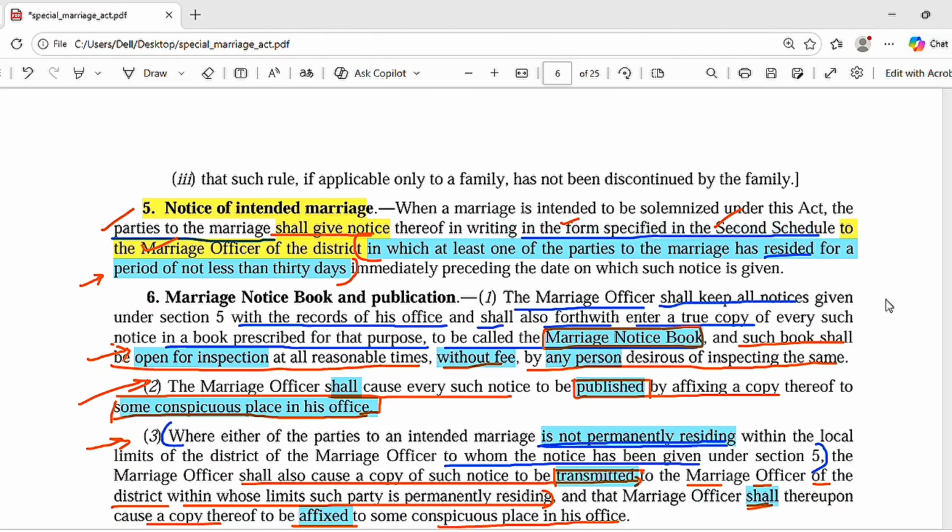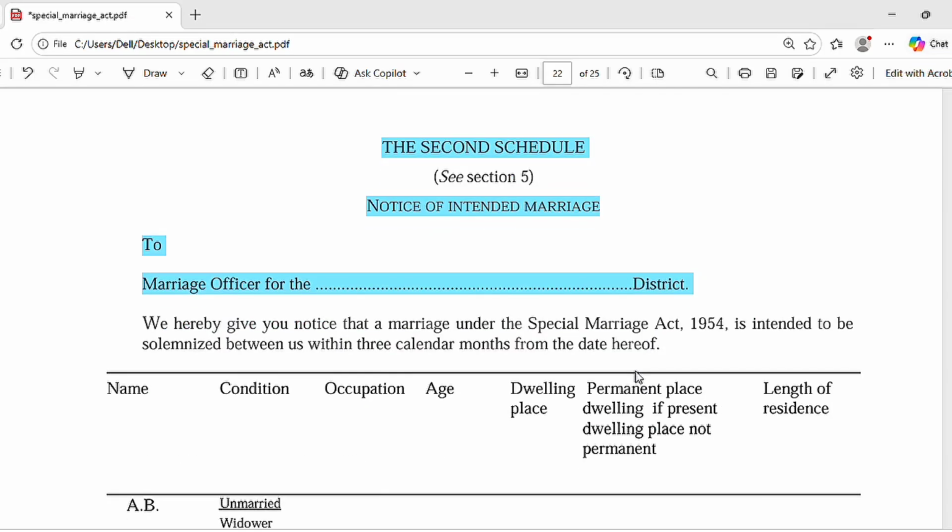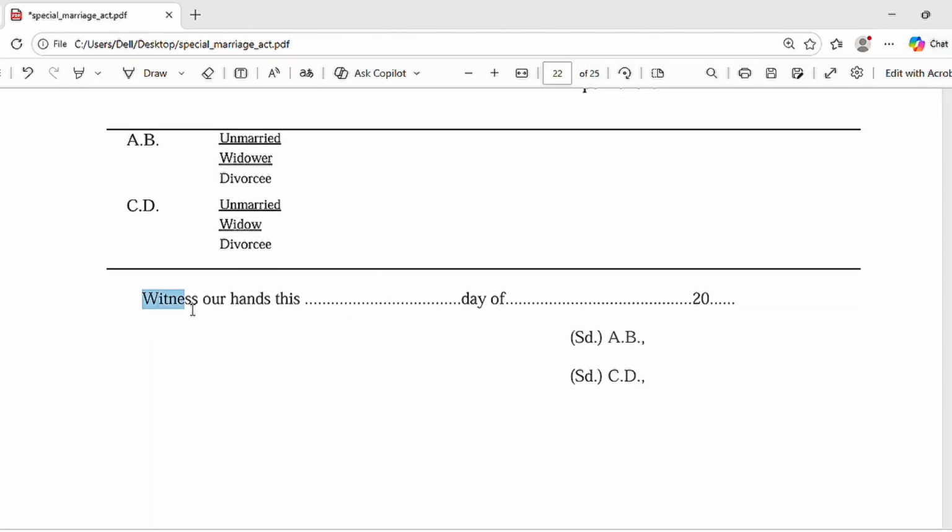This is the second schedule. You can see the notice of intended marriage, to whom the notice is sent: to the marriage officer for that district. In that notice you will see "witness our hands this last day." So this is the form of the notice which is mentioned in the second schedule. In section 5 the notice is mentioned; this is a very important point, this cannot be omitted.